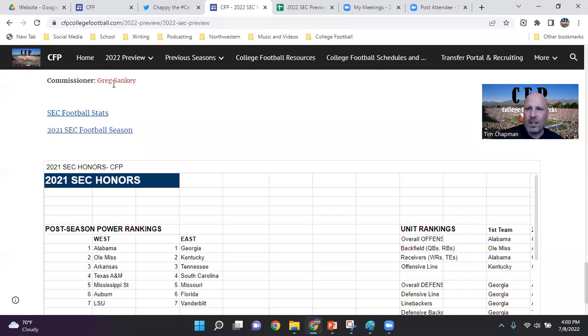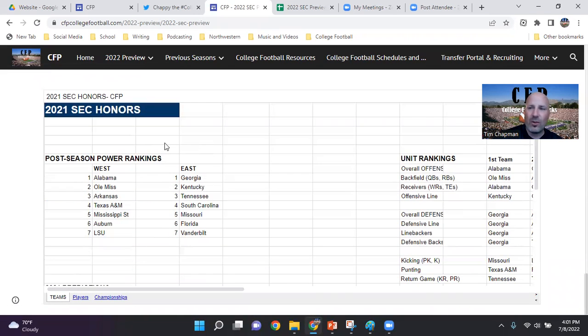But down at the bottom, you'll know who the commissioner of that conference is, some of the stats for that conference, the last year's season. So it's really just a Wikipedia page, but it does a nice job of giving a rundown of the preseason media picks, the preseason all-conference picks, week by week players of the week honors, the all-conference players at the end of the season for the coaches and the media, things like that.